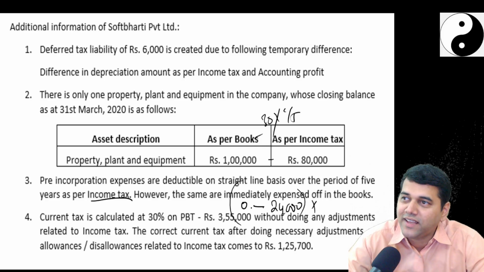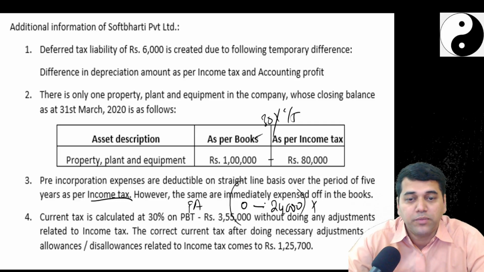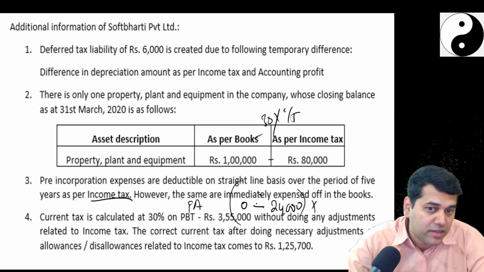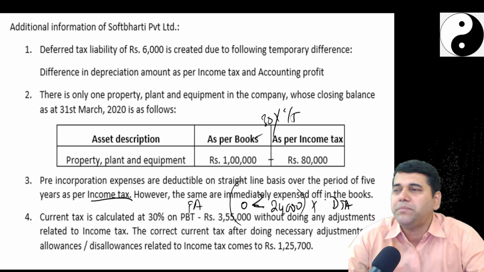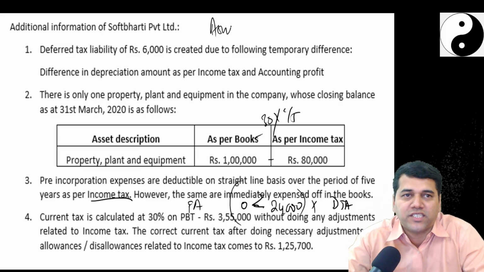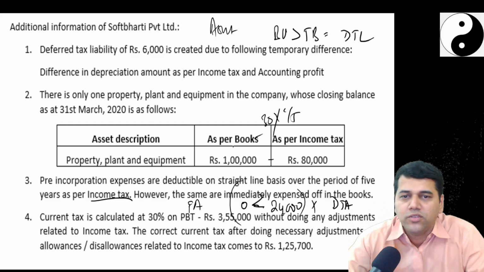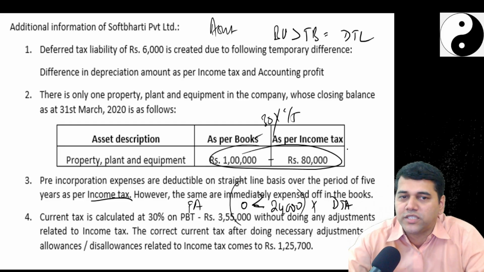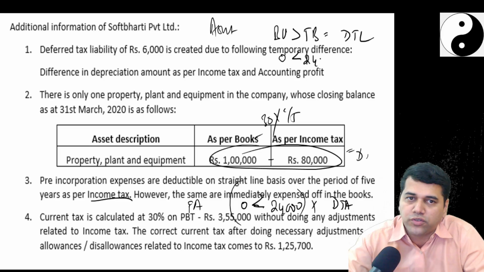This is an asset or liability, first of all. This is an asset, it is a fictitious asset. When the tax book value is less than tax base, you have got deferred tax asset. Simple. What is the logic? For an asset, book value greater than tax base is equal to DTL. See here now. Why do you recognize DTL? But for an asset whose book value is 0, tax base is 24,000, DTA should come now.